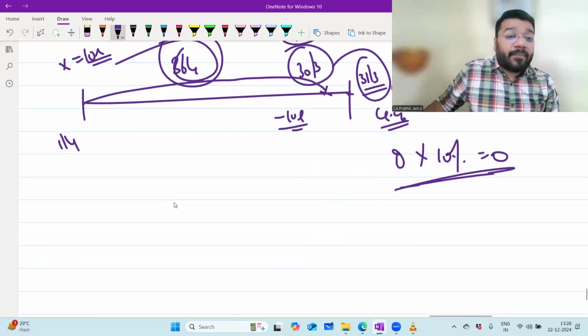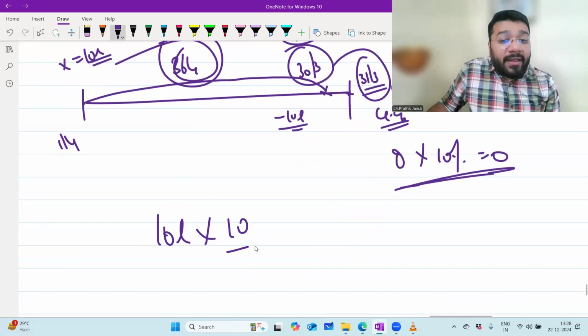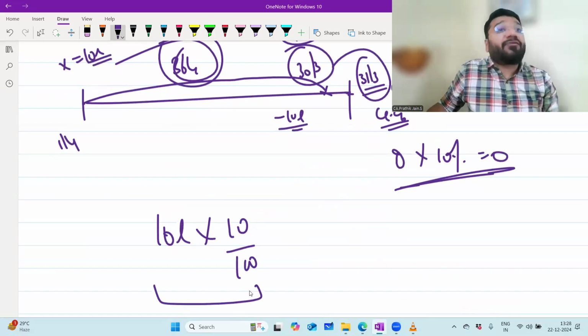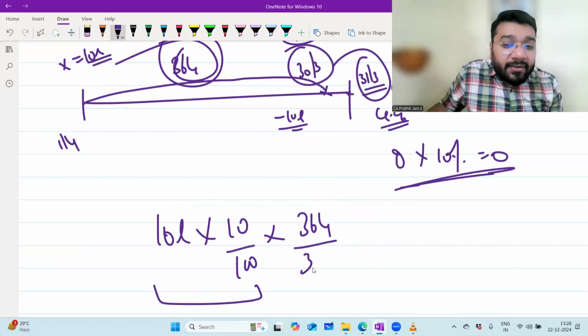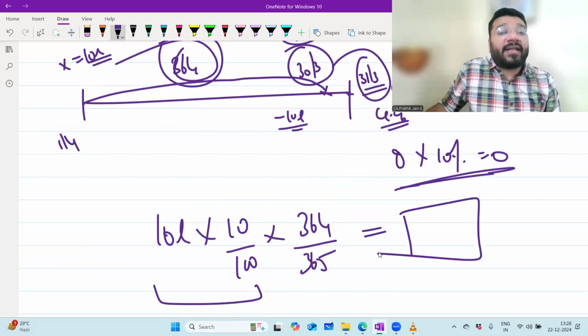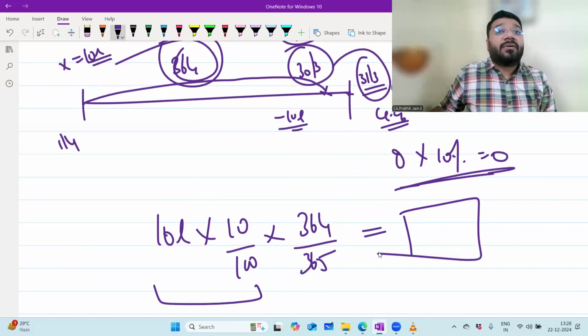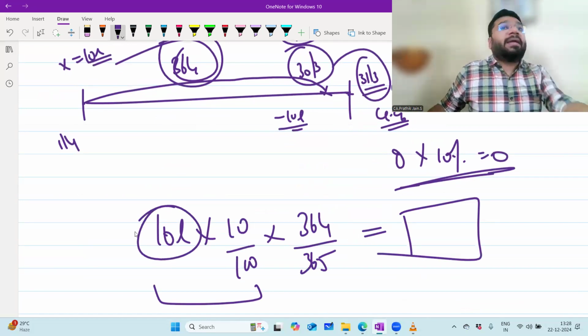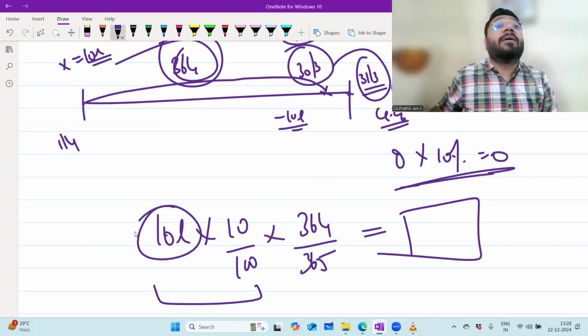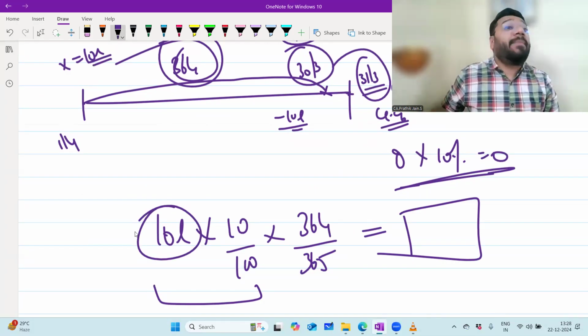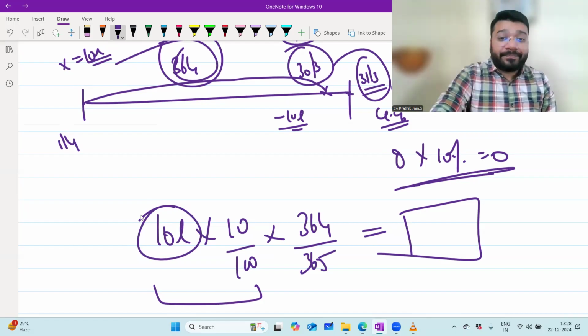So now, 10 lakh into 10 by 100 gives me the interest for 365 days. Multiply by 364 by 365, and you get the interest for 364 days. So technically, this 10 lakh is the opening capital. So always the interest is calculated on the opening capital and the additional capital. Any problem? No, sir.